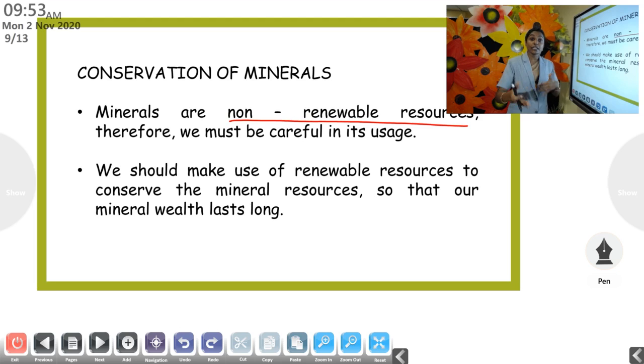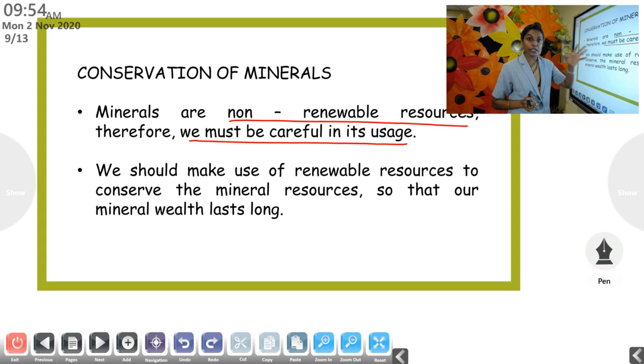So it is not renewed, it is not generated. Your mother has to fill that jar again with chocolates, then only it will be filled up. Minerals are like that. Minerals are non-renewable resources. Once it is used, it will be over. Therefore, we must be careful in its usage. We have to be very careful while we are using these resources. Once used, it will be finished. Why? Because it is non-renewable.